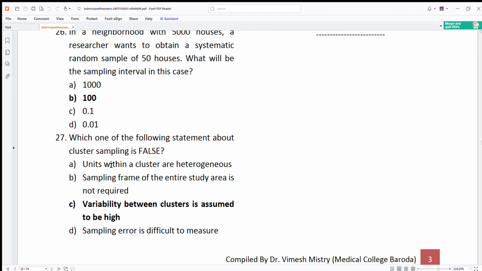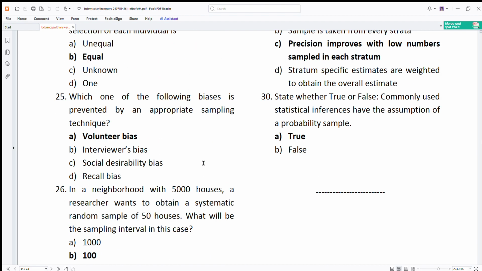Okay. Which is the following about cluster sampling? Variability between clusters assumed to be high. No. It is assumed to be low actually. Units are heterogeneous. True. Sampling frame is not required. Yeah. Sampling error, yes, it is difficult to measure.